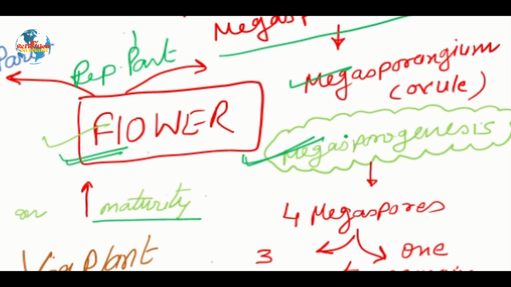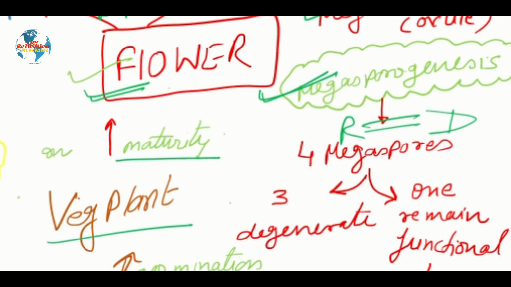As we all know, megasporogenesis involves a process of reduction division, or meiosis. Same as in the case of microsporogenesis, here also it means reduction division. So after reduction division, it always produces four haploid cells.